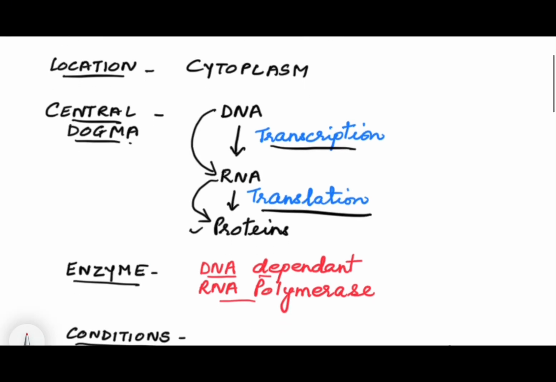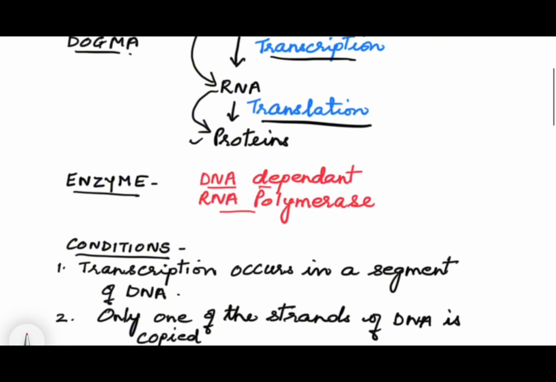Next are the conditions for transcription. There are two conditions. First, transcription occurs only in a segment of DNA. It does not occur in the entire DNA strand, but only in a small segment of DNA. So a small segment of DNA will form RNA. Second, only one of the strands of DNA is copied.